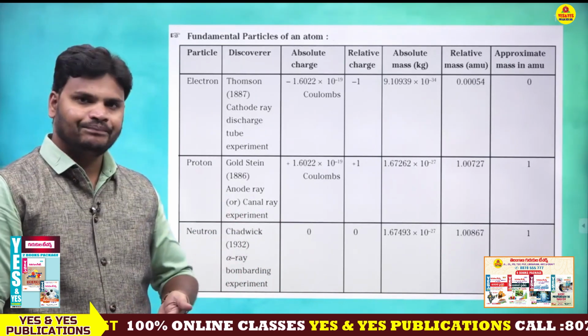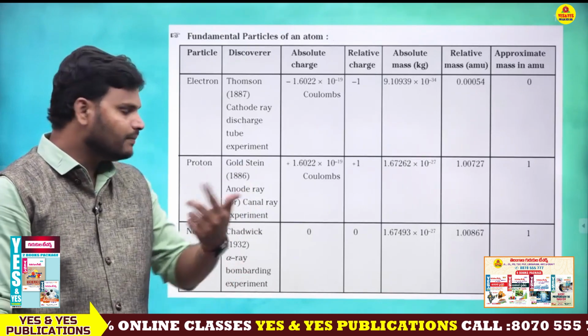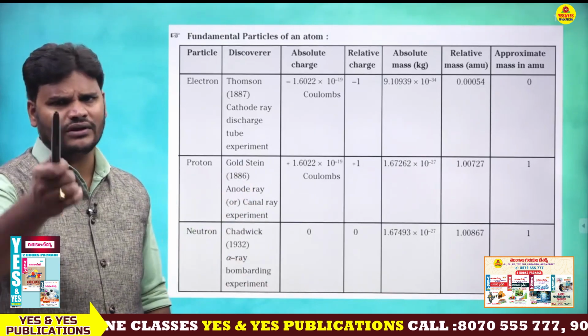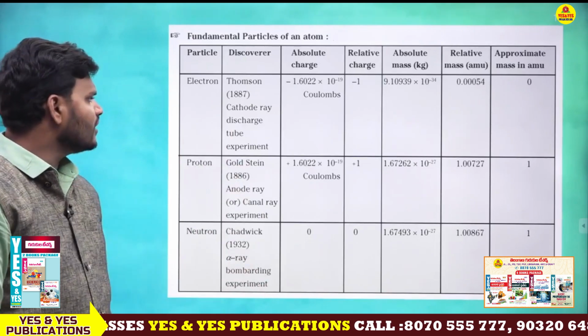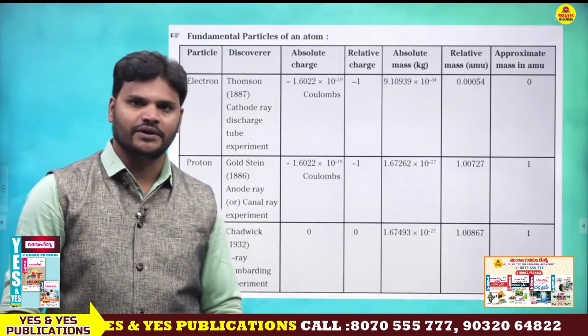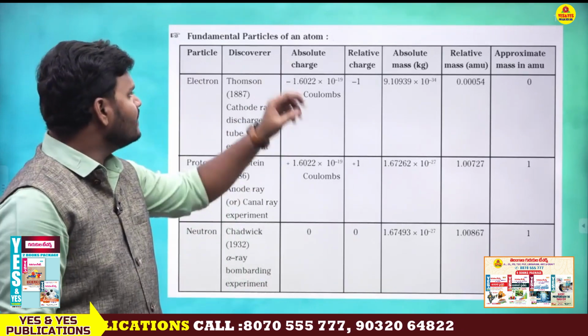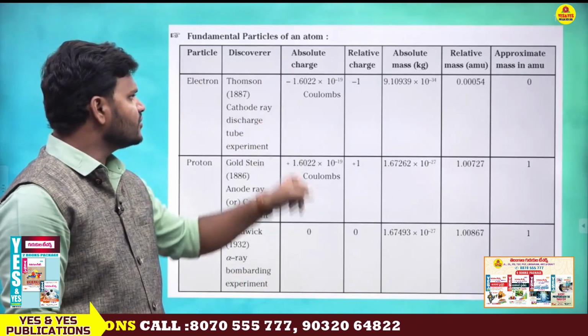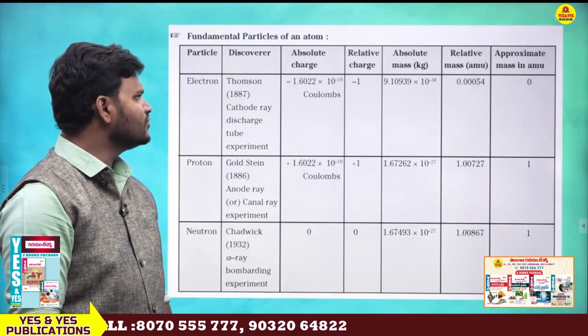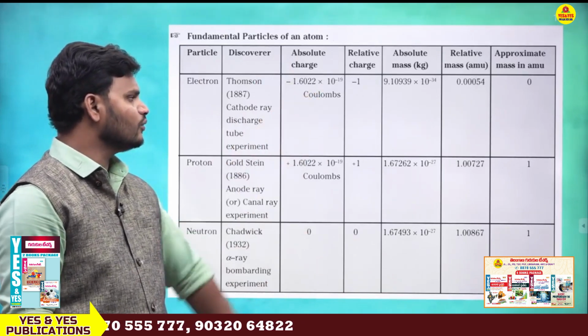Proton discovered by Goldstein by anode ray experiment. This is also called a canal ray experiment. Next, what about Thomson? Cathode ray discharge tube experiment. Is it clear? Next, what is the absolute charge of electron? This is the charge, minus 1.6022 into 10 power minus 19 coulombs.